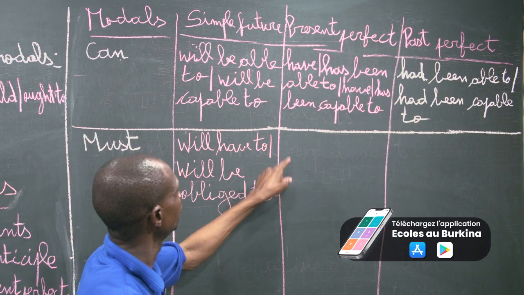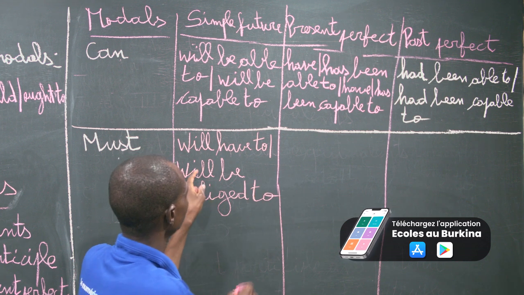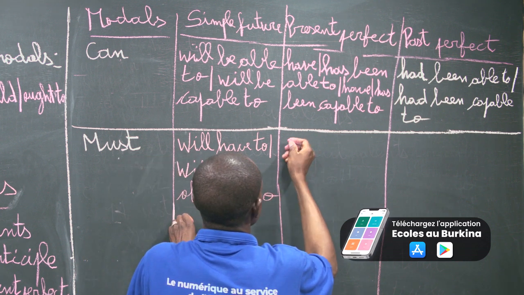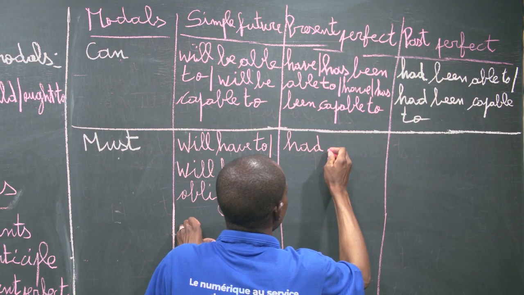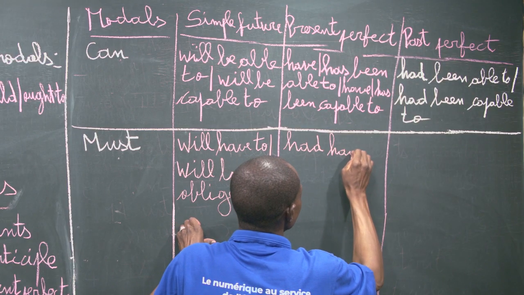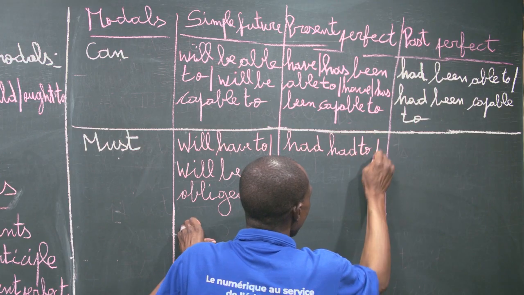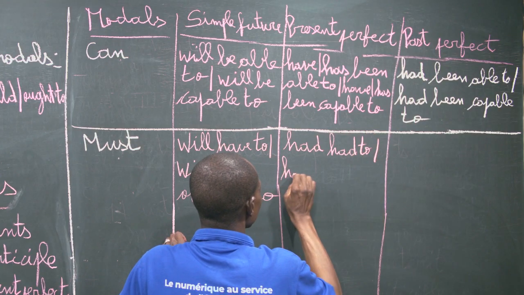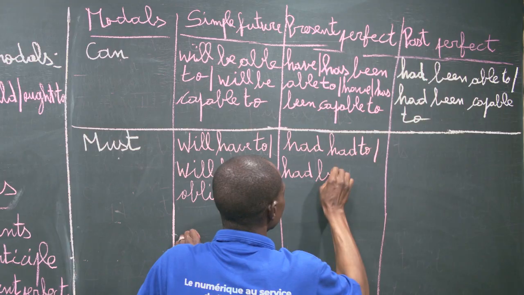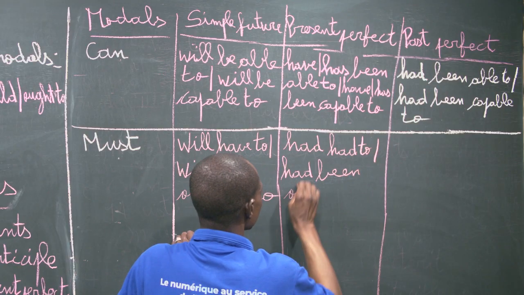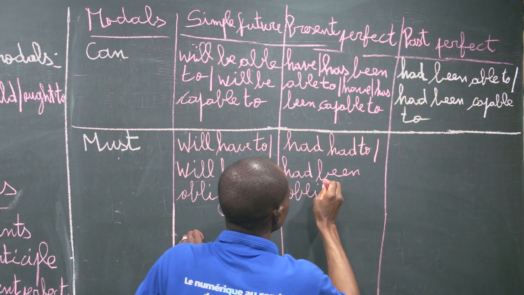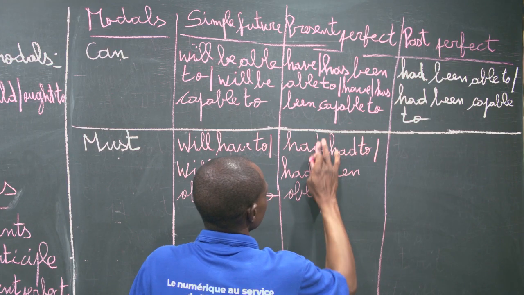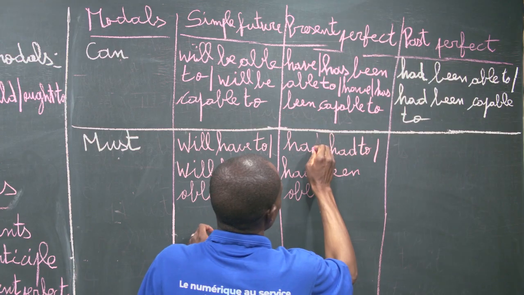And here the present perfect. The first one is have had to, or have been obliged to. Excuse me, have or has.